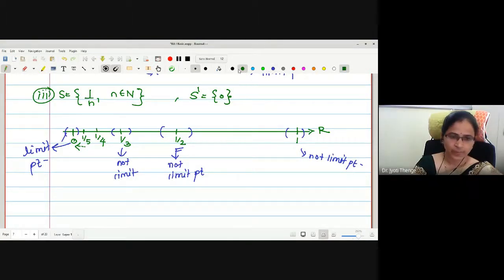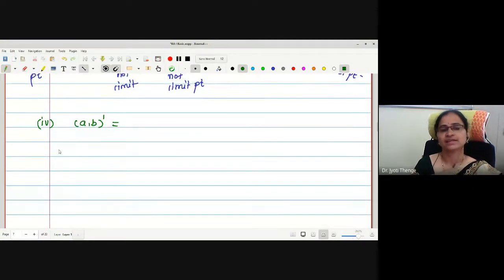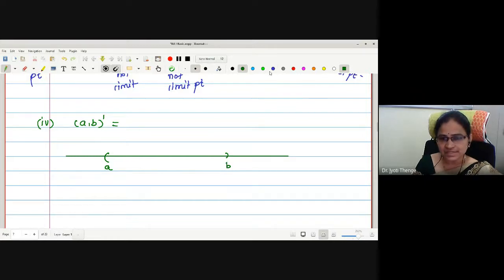Okay. What about the limit points for an open interval? The derived set of the open interval AB. You have to tell me the limit points only. This is open AB, right? All the inside elements are the limit points.